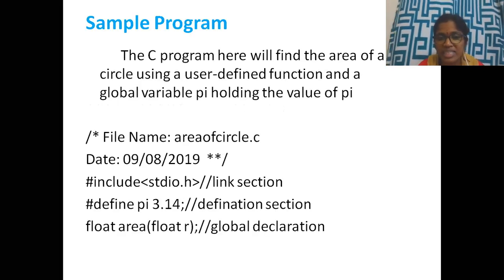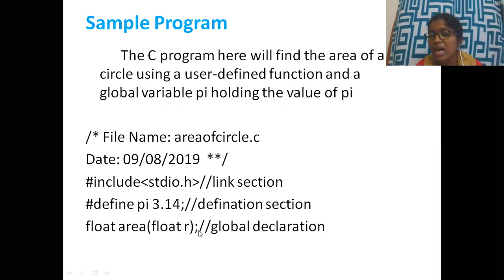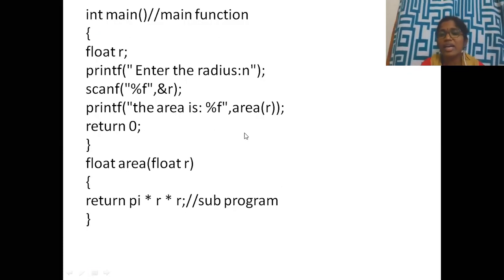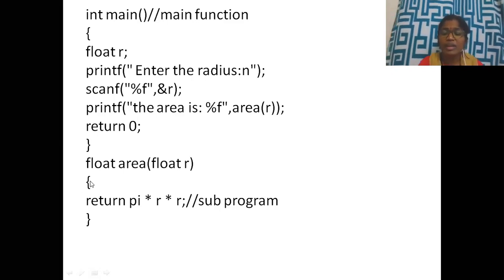So what is this here? It is the user defined function, with the parameter R. So you call the area function and return 0 because you are using int. Next is the function subprogram. In the subprogram you are writing area, where you are passing the parameter R, and computing pi into R into R. Pi R square is the area of a circle. So this is the subprogram.